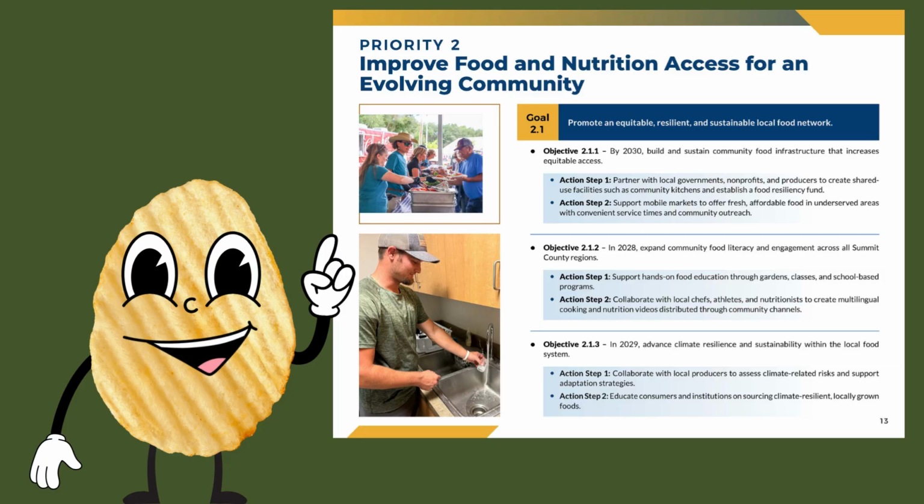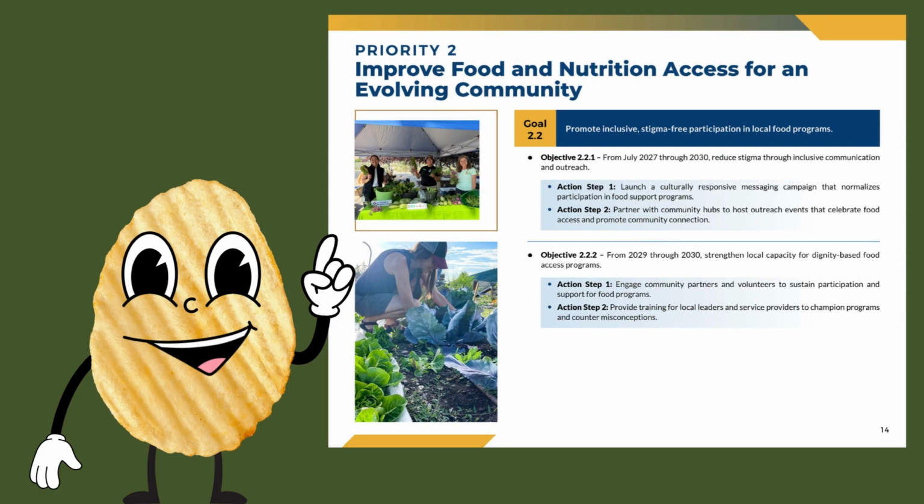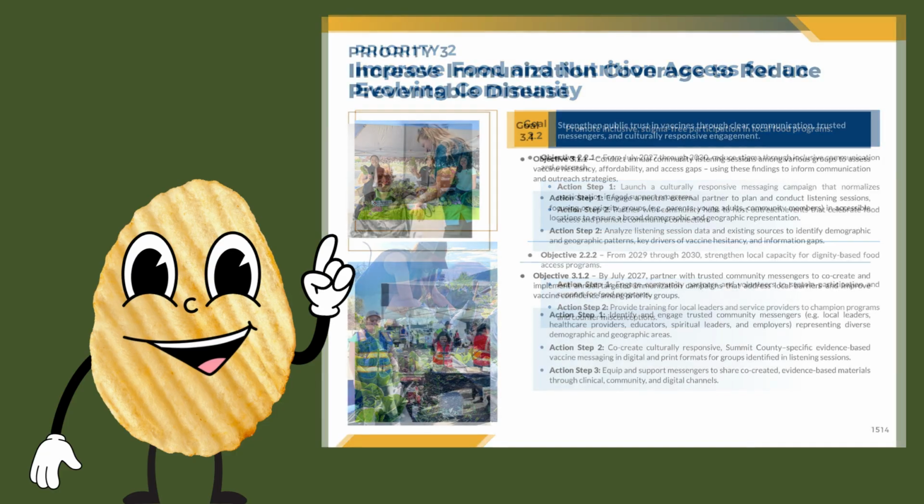Goal 2.1 is to strengthen our local food system by expanding infrastructure like community kitchens, mobile markets, food education, and climate-resilient local agriculture. Goal 2.2 is to reduce stigma around food assistance programs and build a more inclusive, community-centered approach to food access. In short, this priority helps ensure everyone in Summit County can access healthy food with dignity and without barriers.